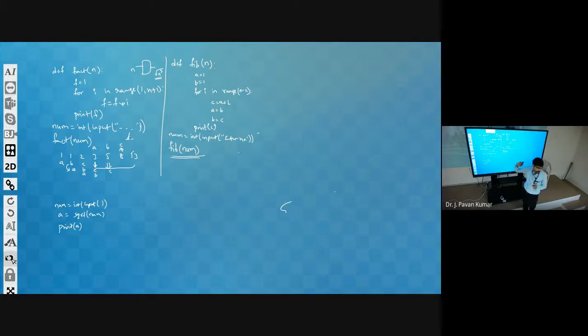That's it. But suppose we have the requirement that given n, we wanted to calculate 1 factorial plus 2 factorial plus 3 factorial up to n factorial. So how can we calculate this? We can define a function, right?